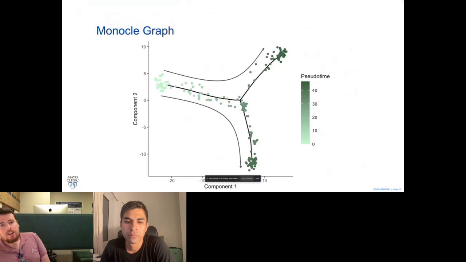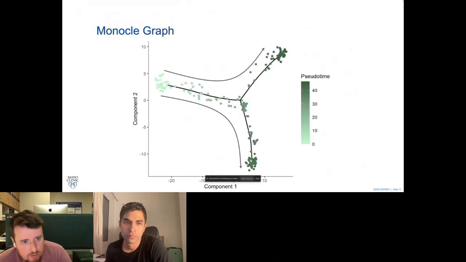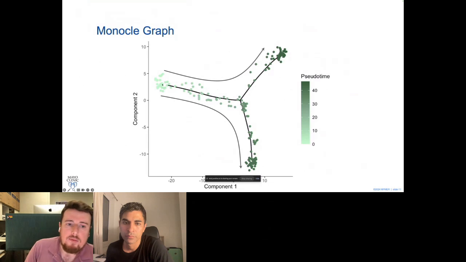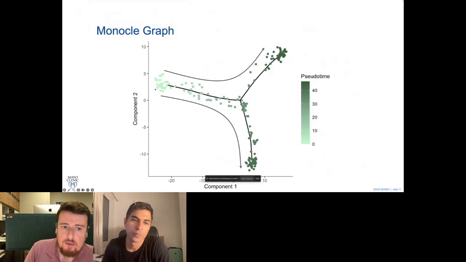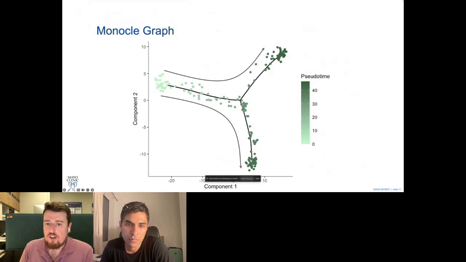And when we apply that to our data, we currently have 202 samples from 58 patients. We see that samples with low pseudotime start off on this left end state, and as they develop, they diverge at this bifurcation point towards either this top right state or this bottom state here.